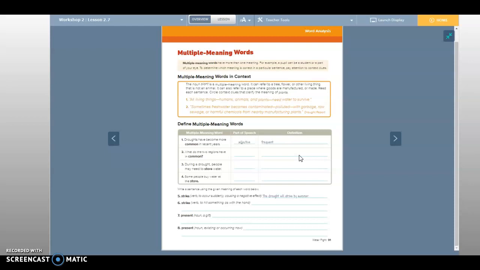Okay, number 3. During a drought, people may need to store water. Okay, in this situation, is store like an action that things do, or is it like the store, a thing or a place that you go to? A thing you do. So it is a verb. Okay, so you're going to write verb next to number 3.